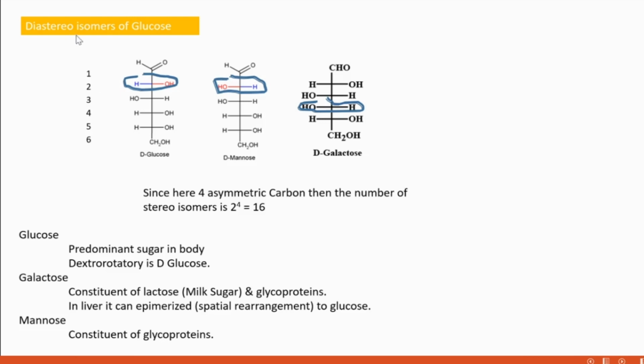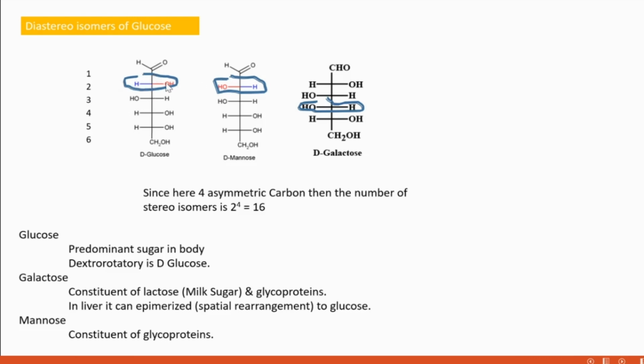Then diastereoisomers of glucose. There are so many isomers of glucose: glucose, mannose, galactose. All are D because the OH group is on the right side on the penultimate carbon. Diastereoisomers means, look here, D-glucose and D-mannose.